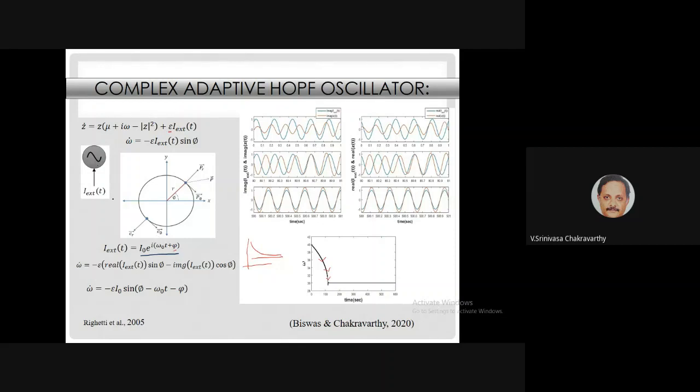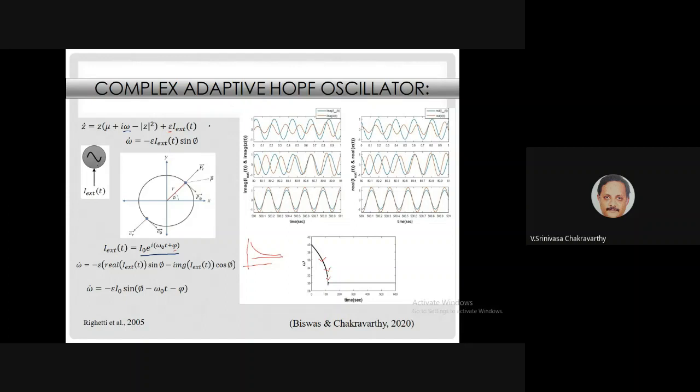The frequency of the external sinusoid is omega naught, and the intrinsic frequency of this oscillator is omega. If the two frequencies are different, how can you modify the intrinsic frequency of the oscillator so that it comes close to the frequency of the external input? So its frequency must be adaptive. You call such an oscillator an adaptive Hopf oscillator.